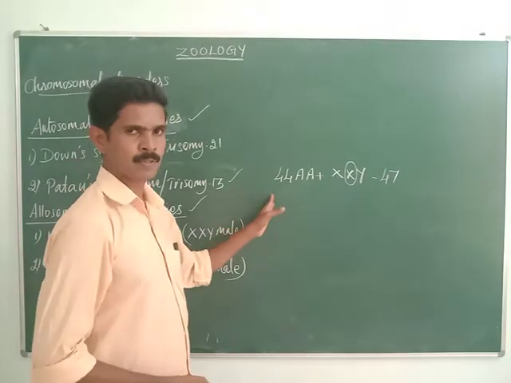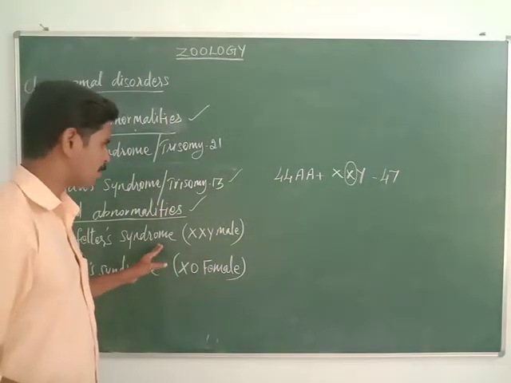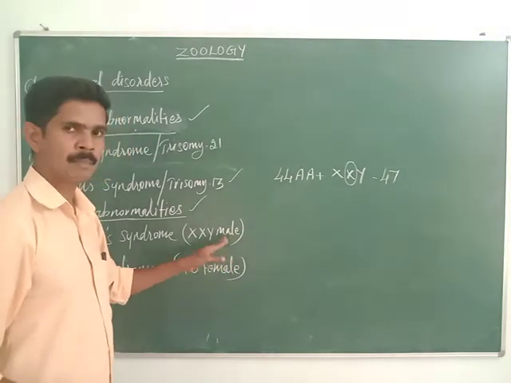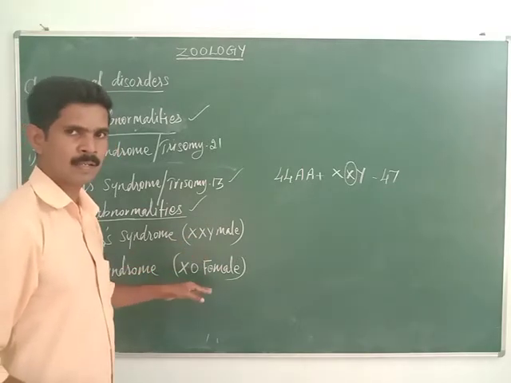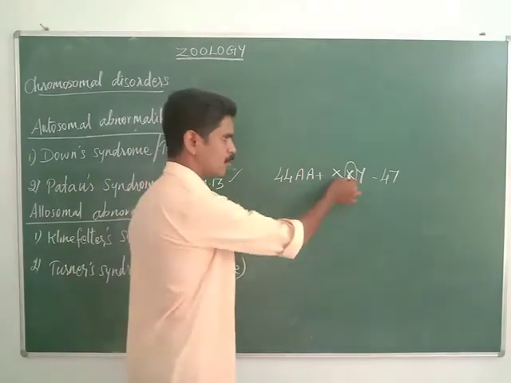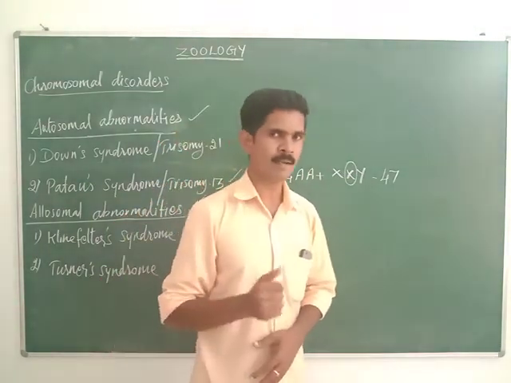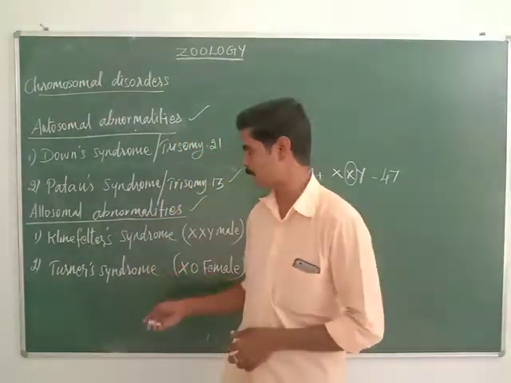Hope you understood the meaning of Klinefelter syndrome. It is otherwise called XXY male, because this disorder mostly affects males, and the person affected gets one more additional X chromosome, so they have 47 chromosomes instead of 46.